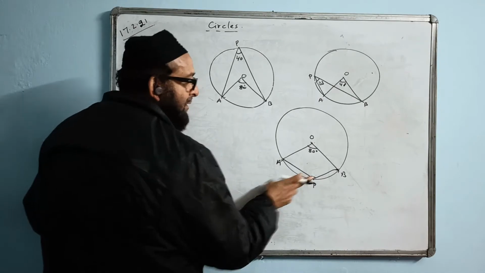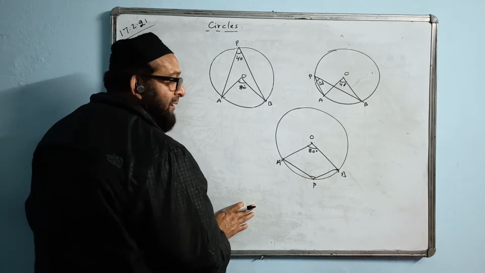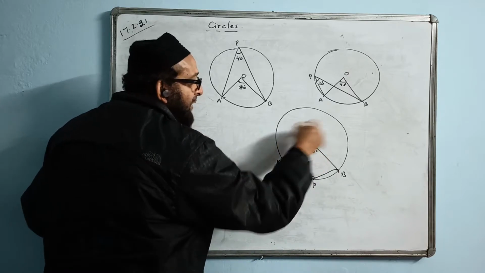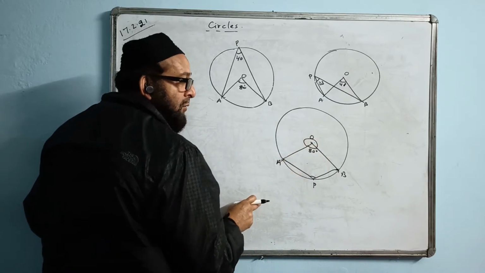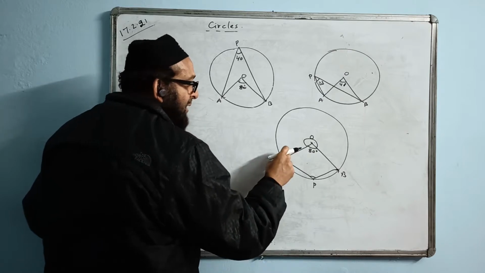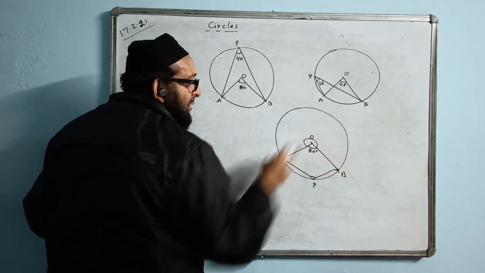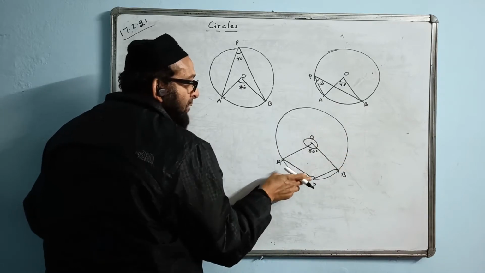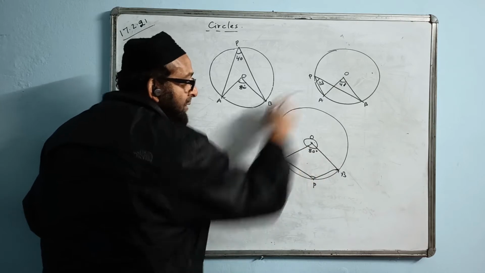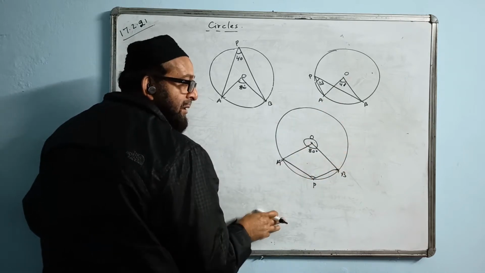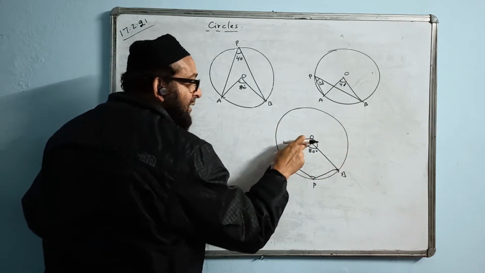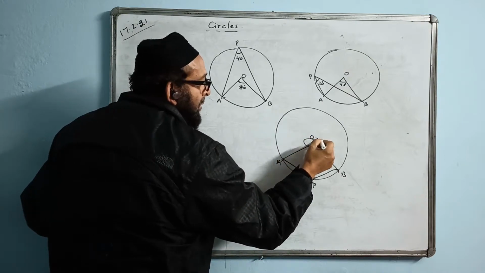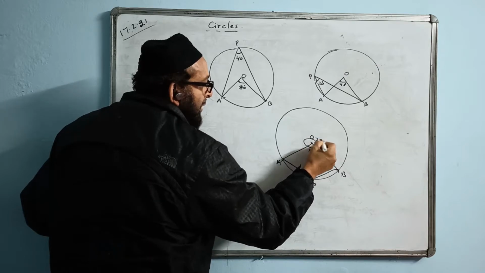So what should be the value of this angle? Tell me. How will you find? For that you must find this angle first. Reflex angle you find. Reflex angle 360 minus 80 you do. You take the angle with this arc making at the center. Then now if you take major arc making the angle at the center, then this point P will lie on the minor arc, which is on the remaining circumference like this. Then the relation will hold true. We have to find this angle first. 360 minus 80, the answer will come 280.